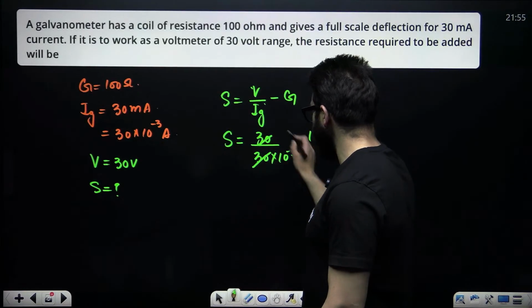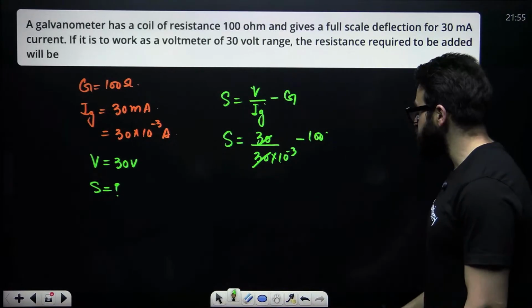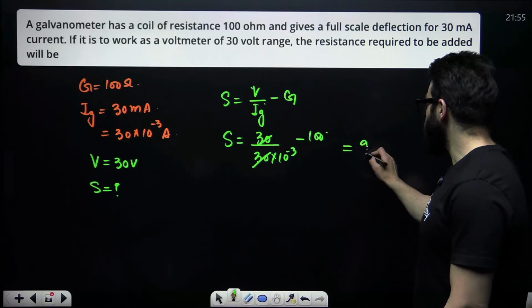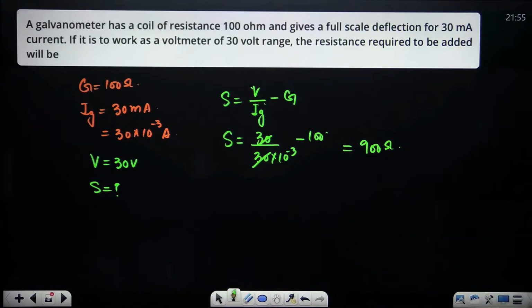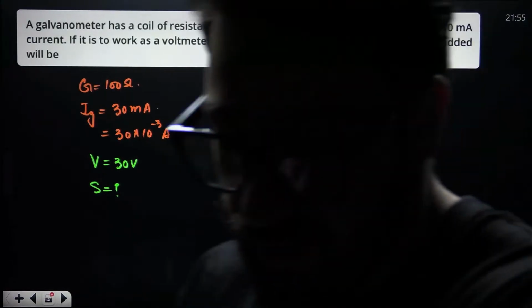Now this and this will cancel. This goes in the numerator, 10 raised to the power plus 3, that is 1000, minus 100. So it will come out to be 900 ohms. So the value of shunt resistance in this particular case must be 900 ohms. Is this clear? Tell me, guys.